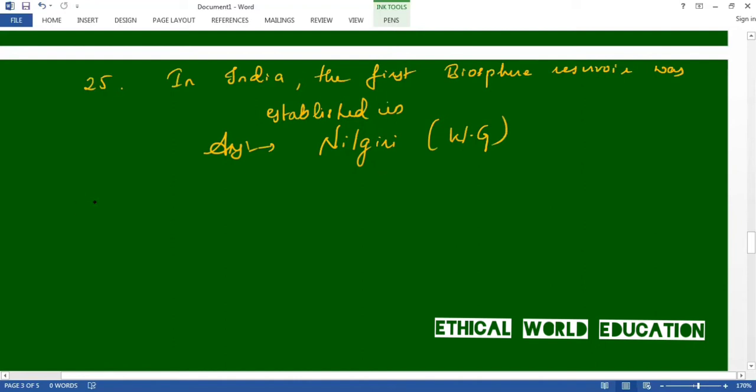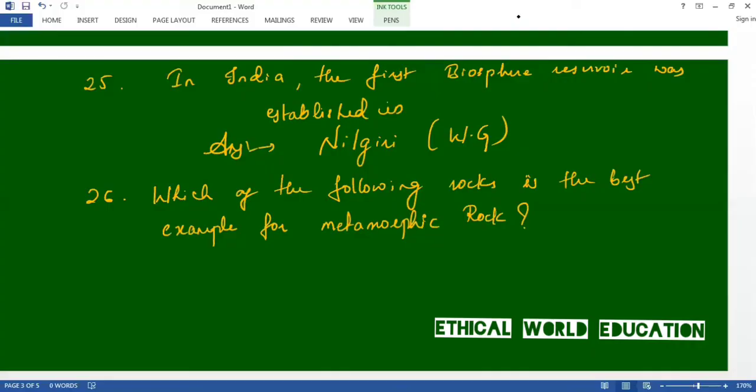That is the 26th question. Which of the following rocks is the best example of metamorphic rock? Answer is schist. Schist is the answer. Let us move on to the 27th question.